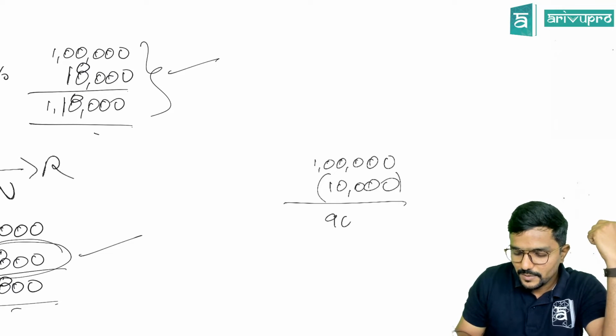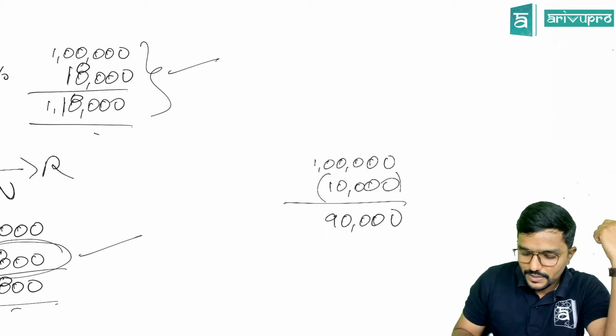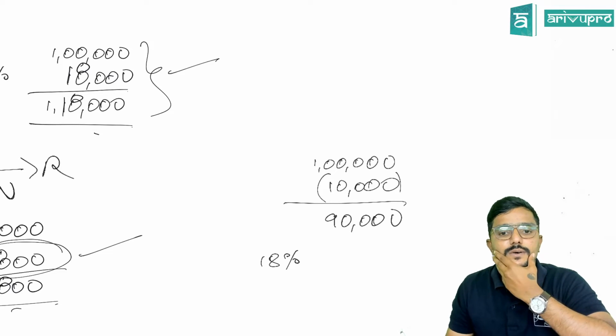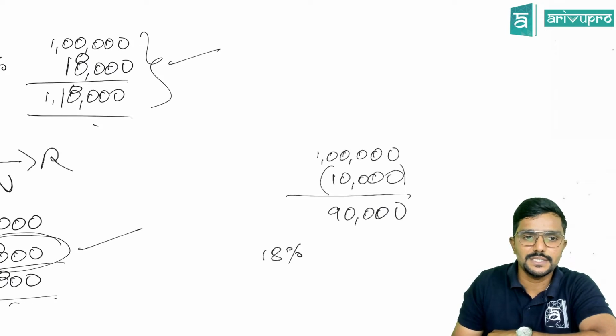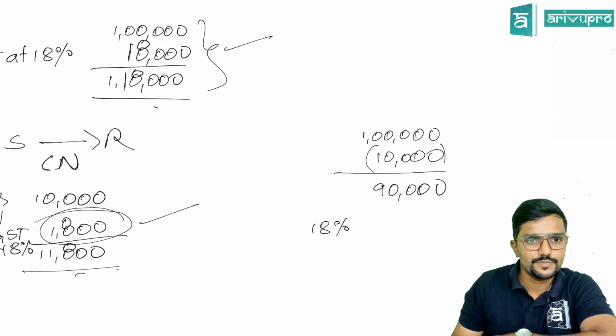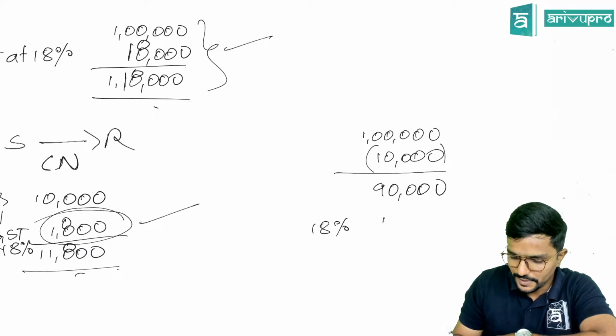So what is the remaining amount? 90,000. So on this 90,000, 18% GST has to be paid. Agree? Which comes to 16,200.